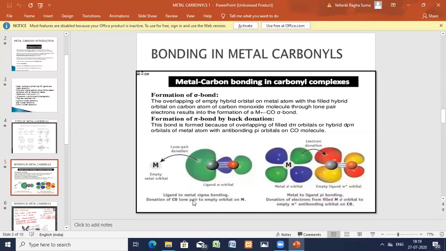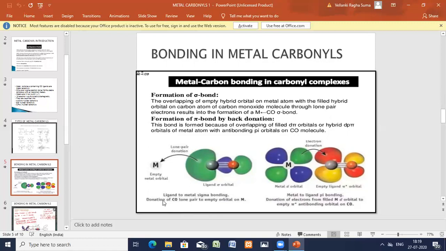Donation of CO lone pair. What do you call a lone pair? They are undergoing hybridization. The pair of electrons are there in the valence orbital. Okay, so that is nothing but the lone pair. In the valence orbital, you are having the pair of electrons. That is the lone pair of electrons. Okay, ligand, that is nothing but CO. Ligand to metal, sigma bond.